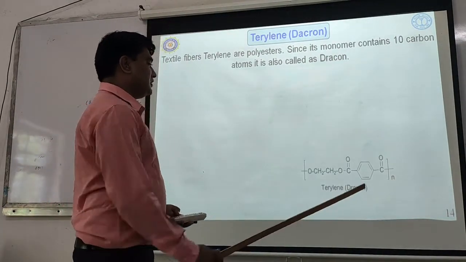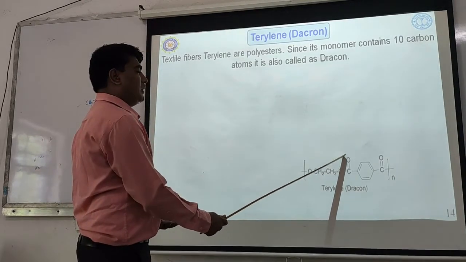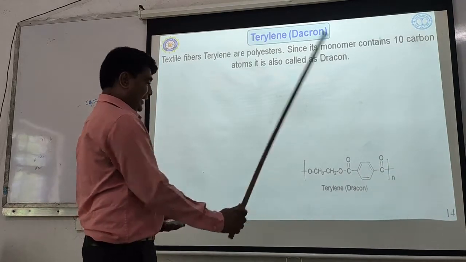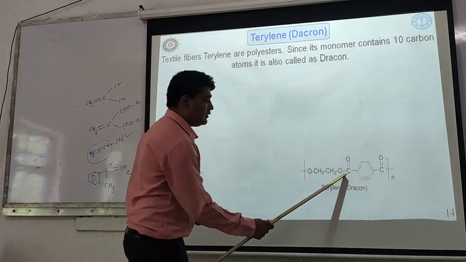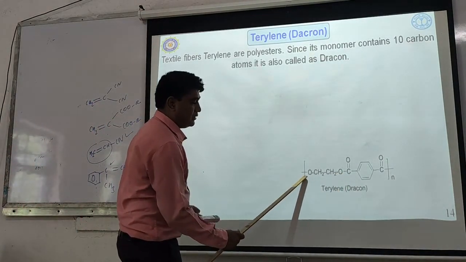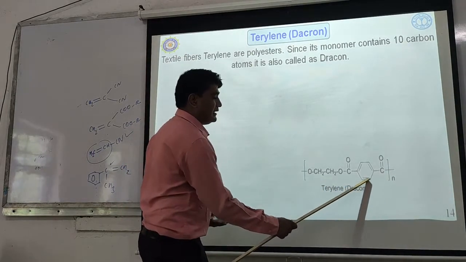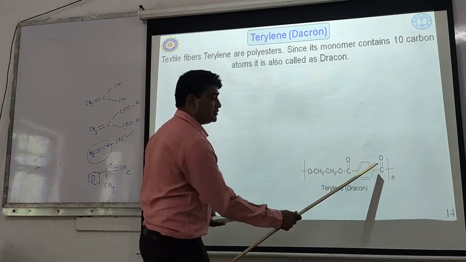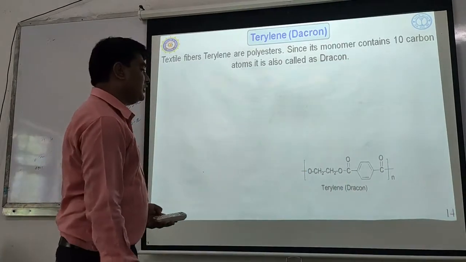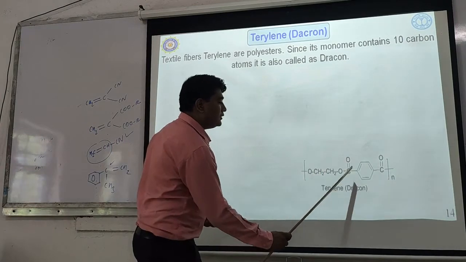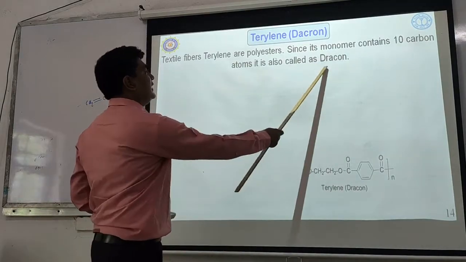So here is the structural formula of terylene: O, CH2, CH2, O, C double bond O, benzene ring, C double bond O, and n. Okay. So this is the structural formula of terylene. Here there is one unit, ethylene glycol, and then another unit, that is terephthalic acid. Terephthalic acid. Tere means para position, and COOH, COOH. So it will be terephthalic acid. So it has two units. See here, 1, 2, 3, 4, 5, 6, 7, 8, 9, 10: 10 carbons. That's why it is called dacron.